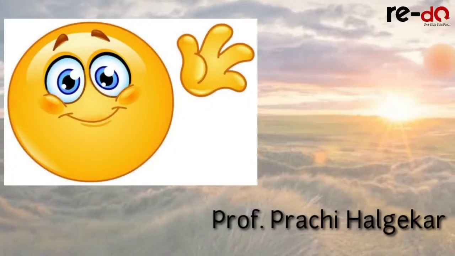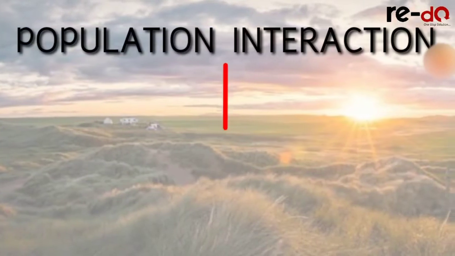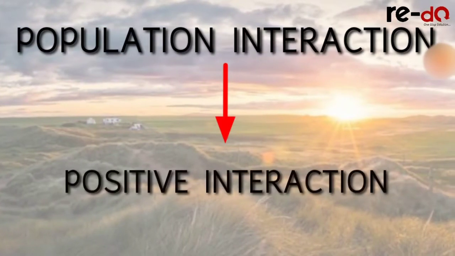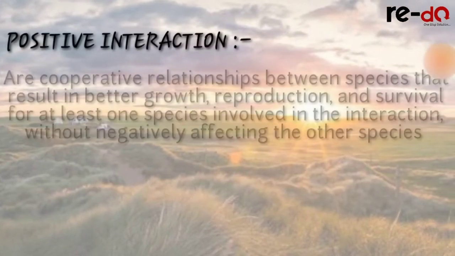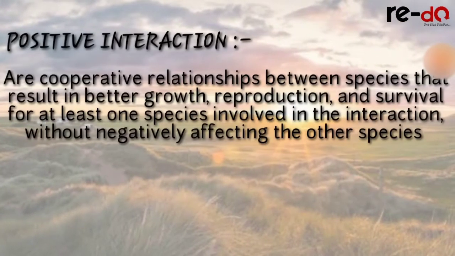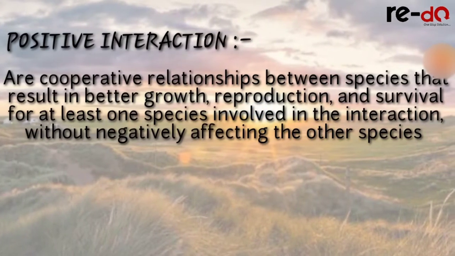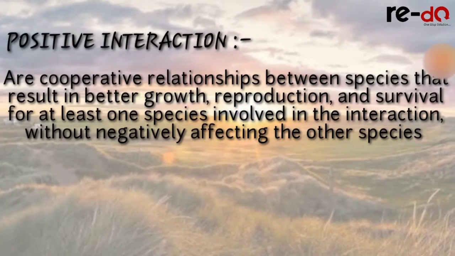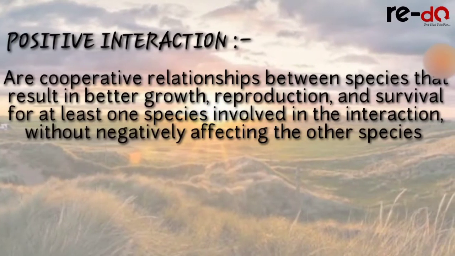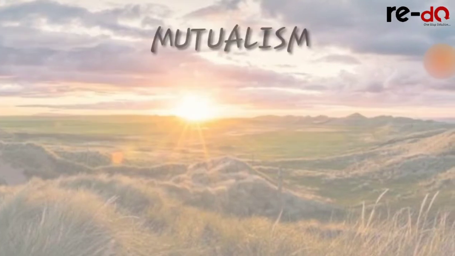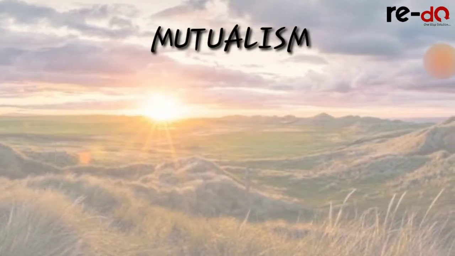Hello again. Let's move on to the next type of population interactions. Now we will be dealing with the positive interactions. Positive interactions meaning that both the parties may be benefited from the interaction, or in some cases one party is benefited and the other party may neither be harmed nor benefited. So the first type of positive interaction is mutualism.